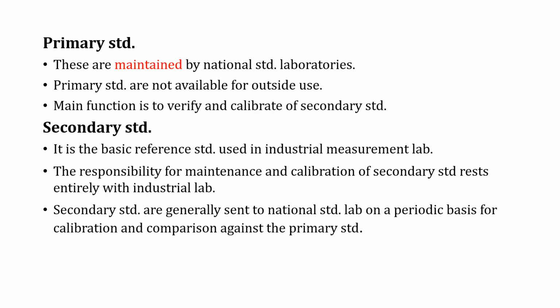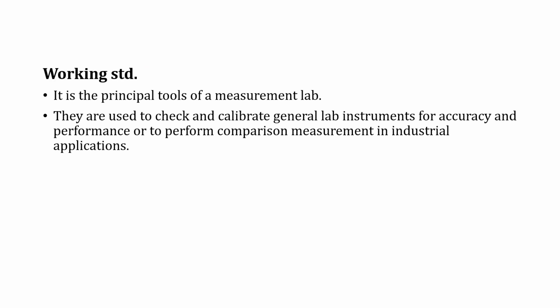Then come the primary standards. These are maintained by national standard laboratories. Primary standards are not available for outside use. Their main function is to verify and calibrate secondary standards. Then move on to secondary standards. This is the basic reference standard used in the industrial measurement lab. Its maintenance and calibration rest entirely with industrial labs. Secondary standards are generally sent to the National Standard Lab on a periodic basis for calibration and comparison against a primary standard.